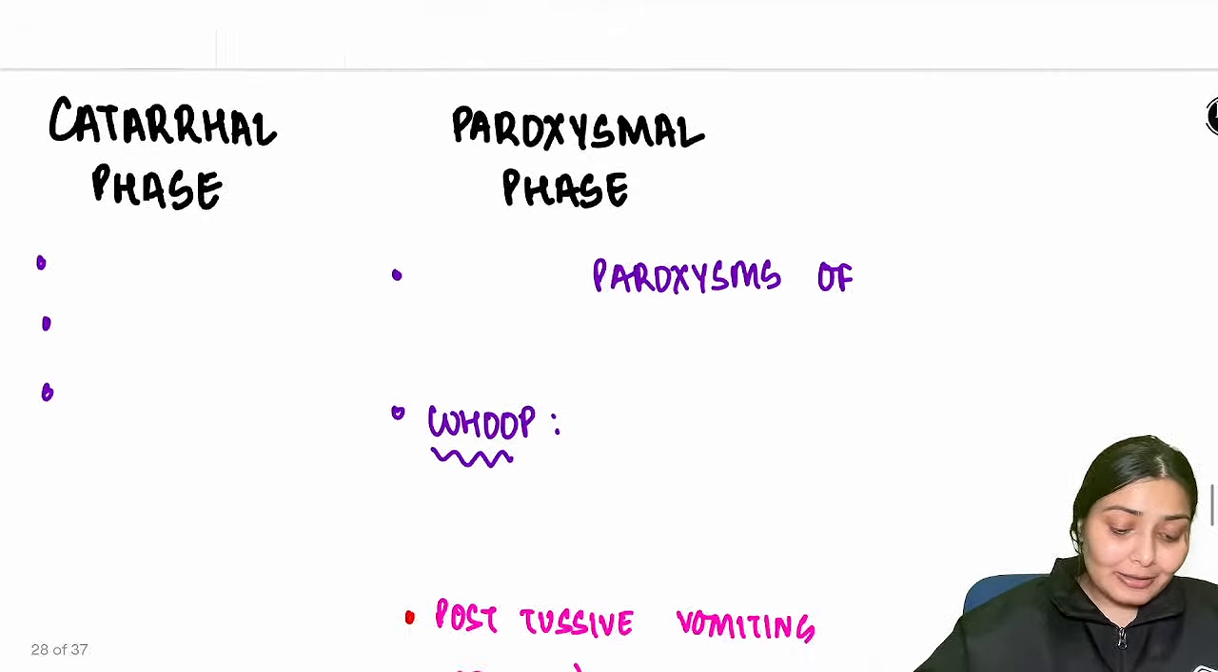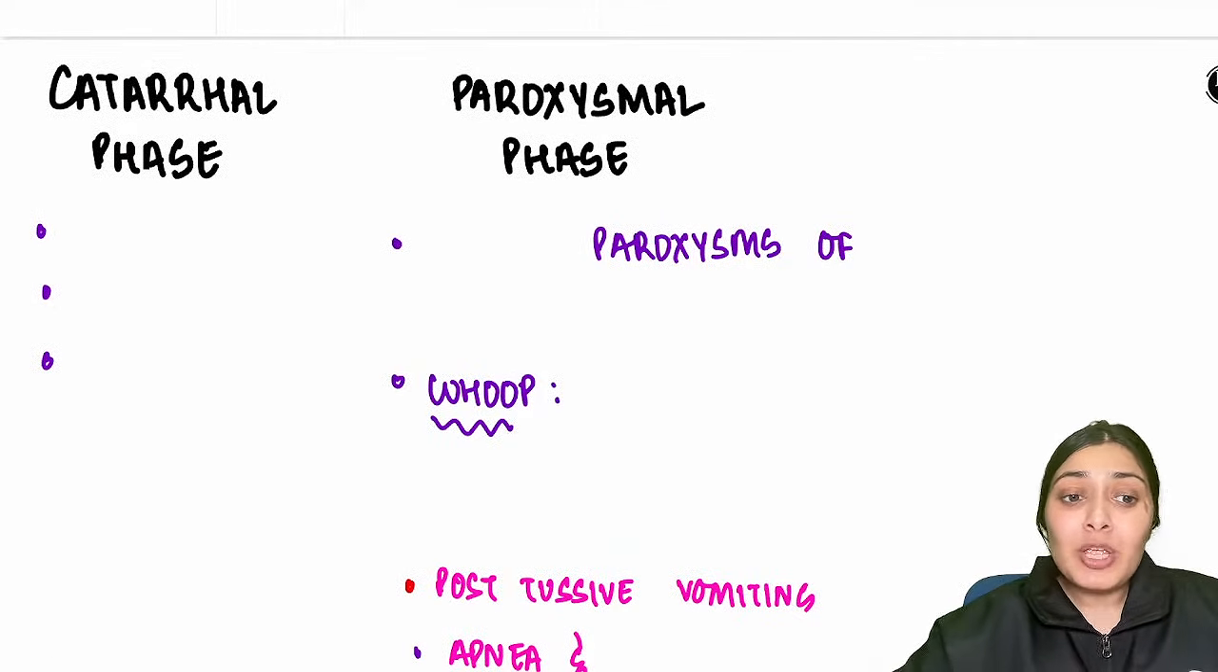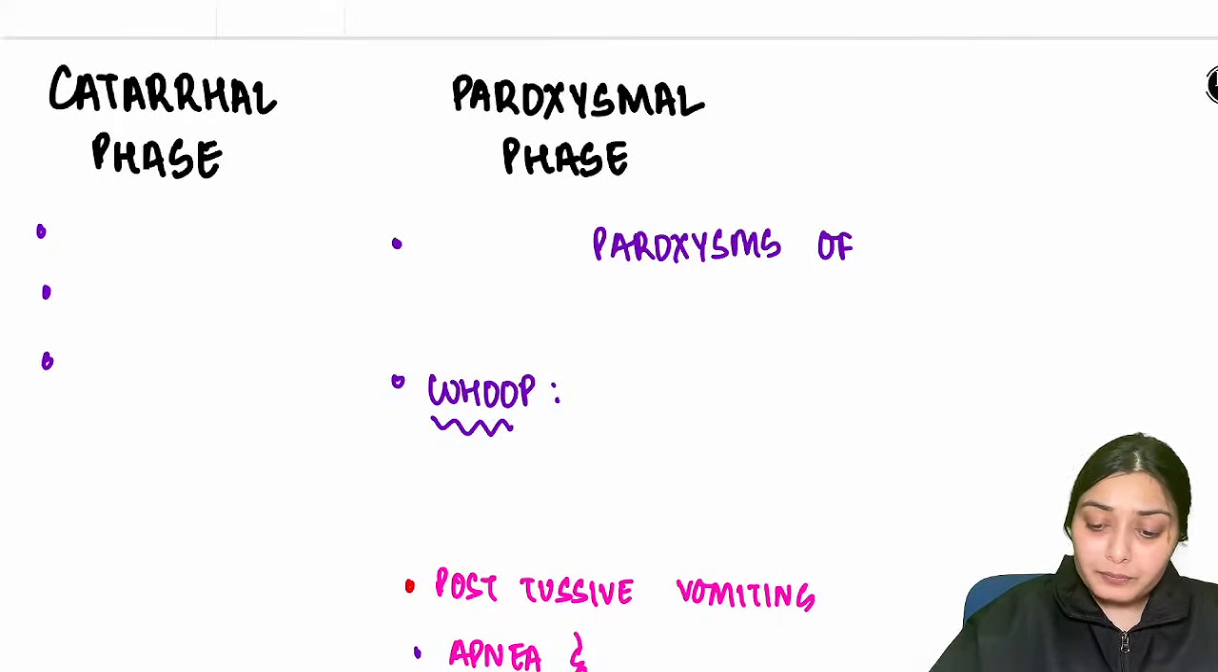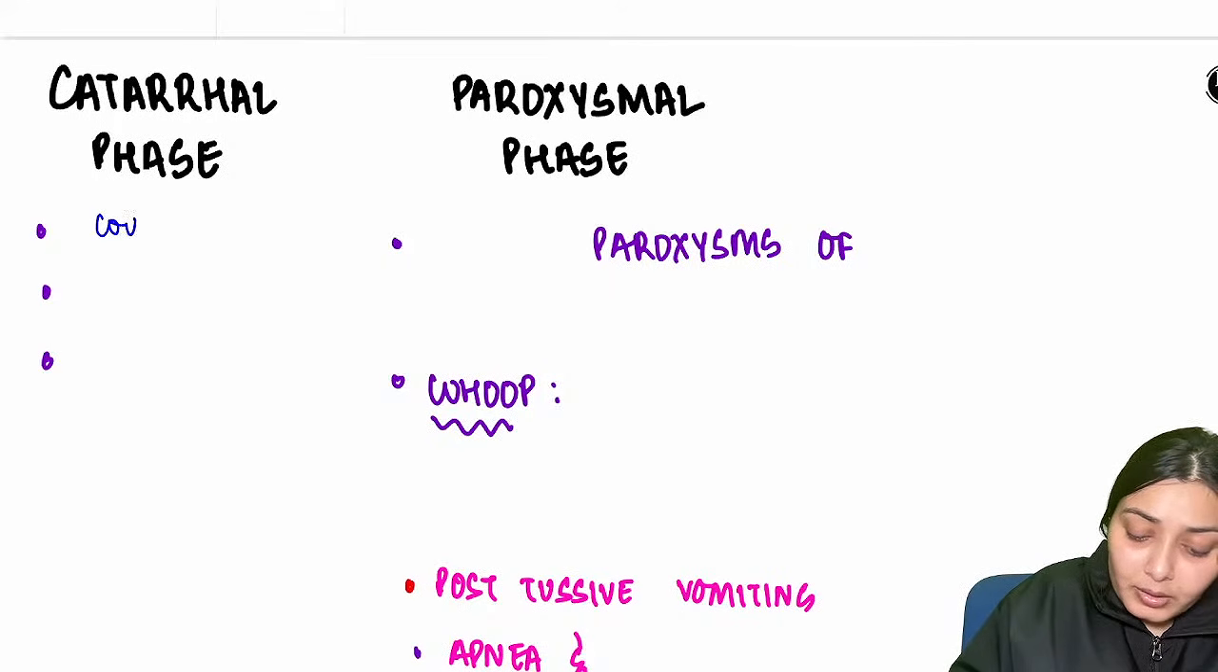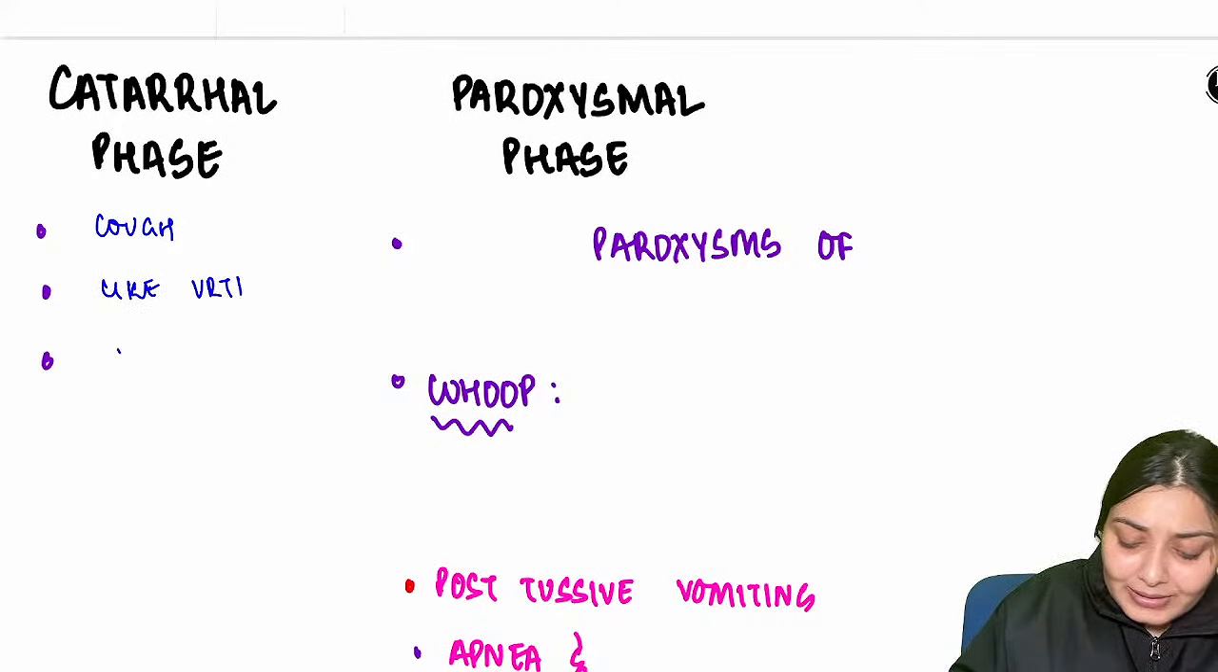So firstly, catarrhal phase. In catarrhal phase, what do you see? You are going to see cough, just like upper respiratory tract infection. This will present, and this lasts 1 to 2 weeks.